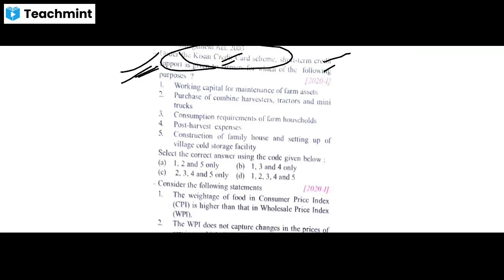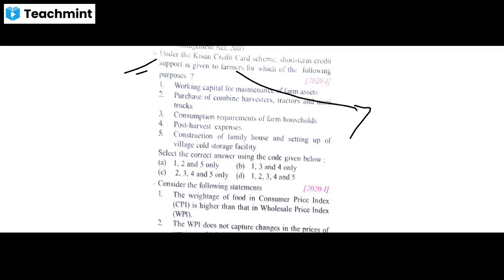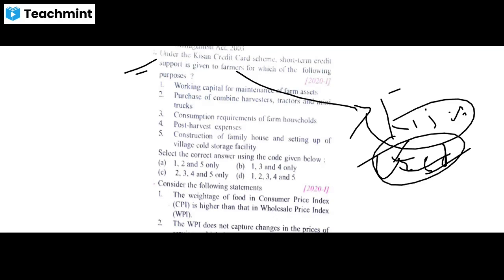Okay, so even if we don't know the detail about the scheme, we can make some logical reasoning and guess: why should the government give this Kisan Credit Card? To help the Kisan get some kind of credit. Okay, so what can they do with this credit? Either they can increase their production, or utilize that money in their farming expenses.